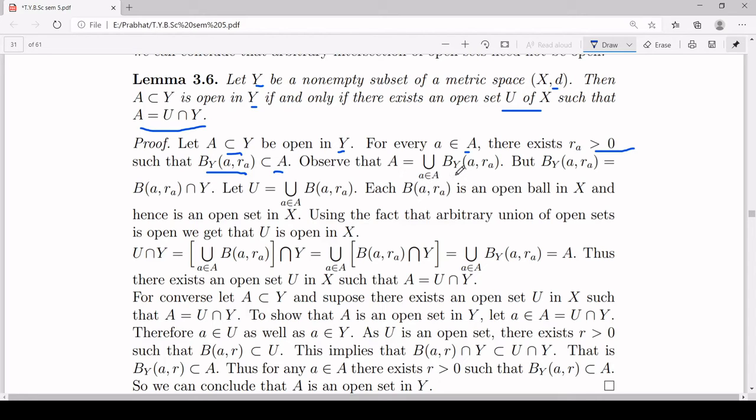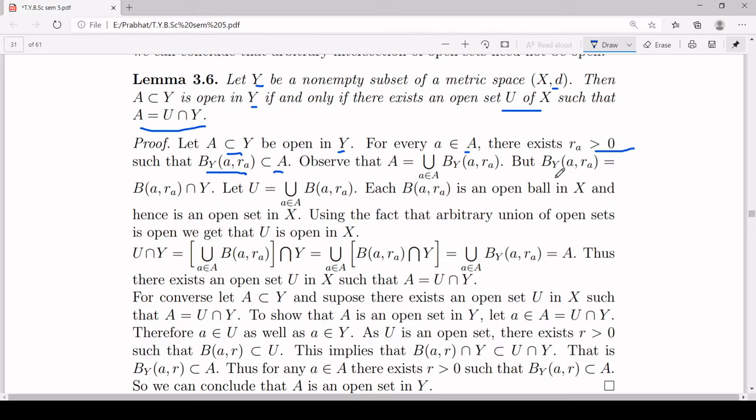So in that way you will cover each element of A. And this B_Y(a, r_a), that means the open ball centered at a of radius r_a inside Y, is a subset of A, and A is a subset of this union, so that will give that A is a subset of this union is a subset of A, and therefore A is equal to this union.